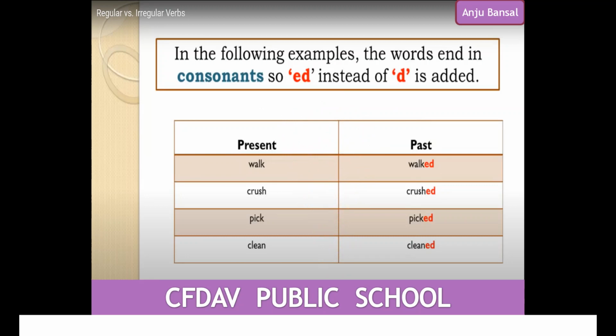Some of the other examples are given here. And what do you notice here? All these verbs are ending in consonants. All the letters in your alphabet other than the vowels are called consonants.